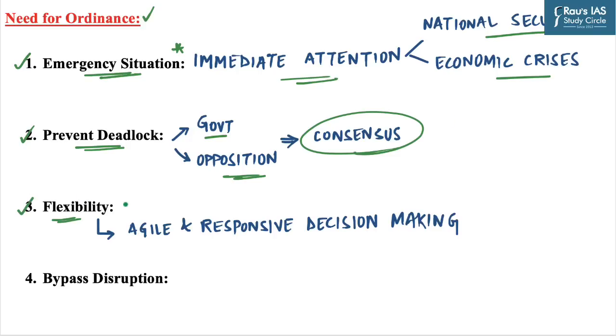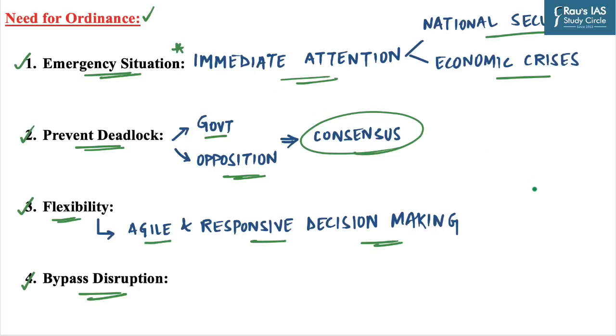And the next one is flexibility. While the legislative process in Parliament often involves time-consuming debates, discussions, and deliberations, ordinances offer a more flexible and adaptable approach to legislation. They enable the government to promptly respond to evolving circumstances without the need to wait for the entire legislative process to be completed. This flexibility ensures agile and responsive decision making in the House of Parliament. And lastly, to bypass the disruptive tactics of the opposition, which sometimes hinders the process of governance by opposing crucial bills.